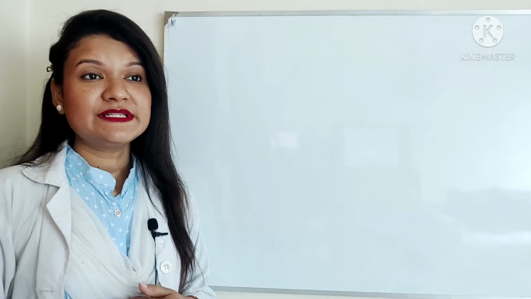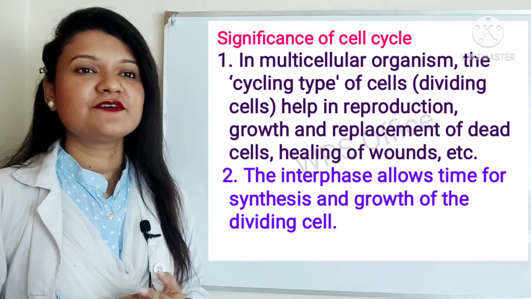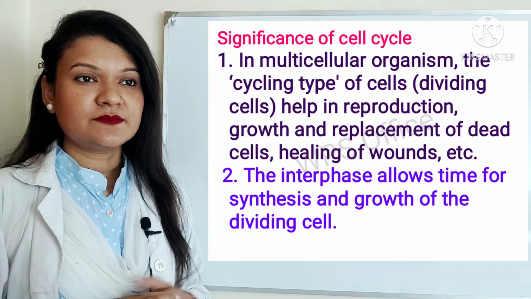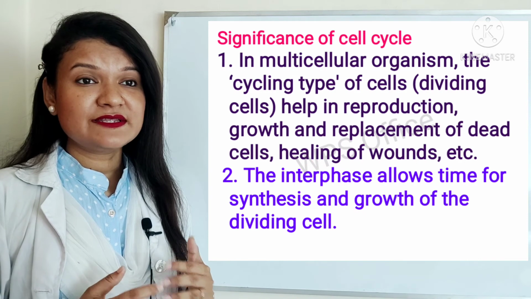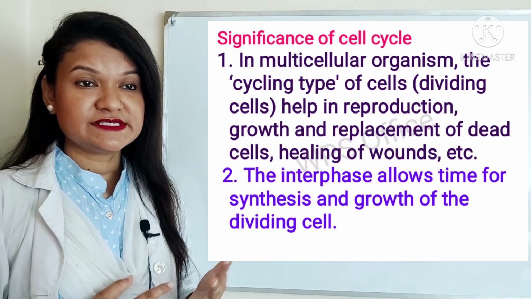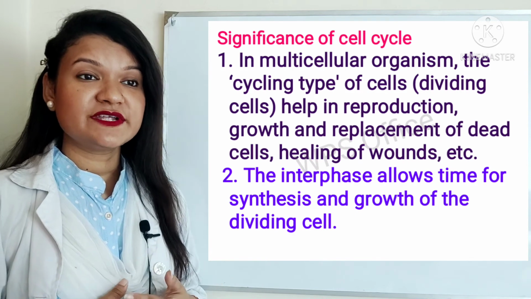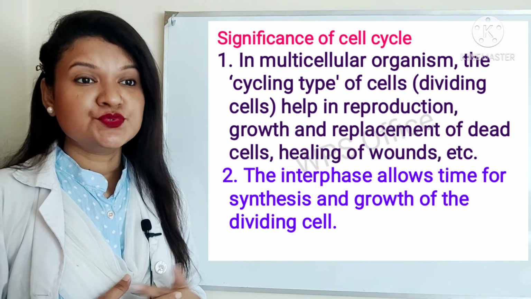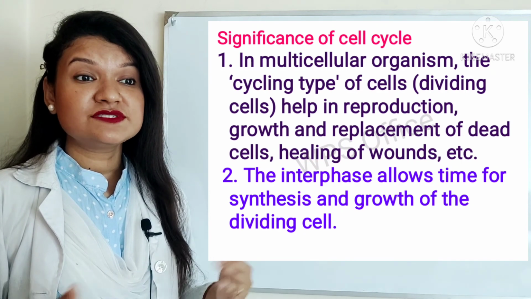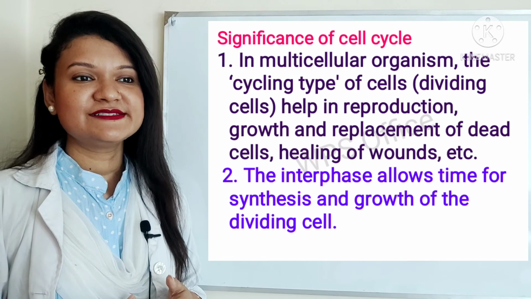Now I will describe the significance or importance of the cell cycle. Number 1. In multicellular organisms, the cycling type of cells, dividing cells, help in reproduction, growth and replacement of dead cells, healing of wounds, etc. Number 2. The interphase allows time for synthesis and growth of the dividing cells.